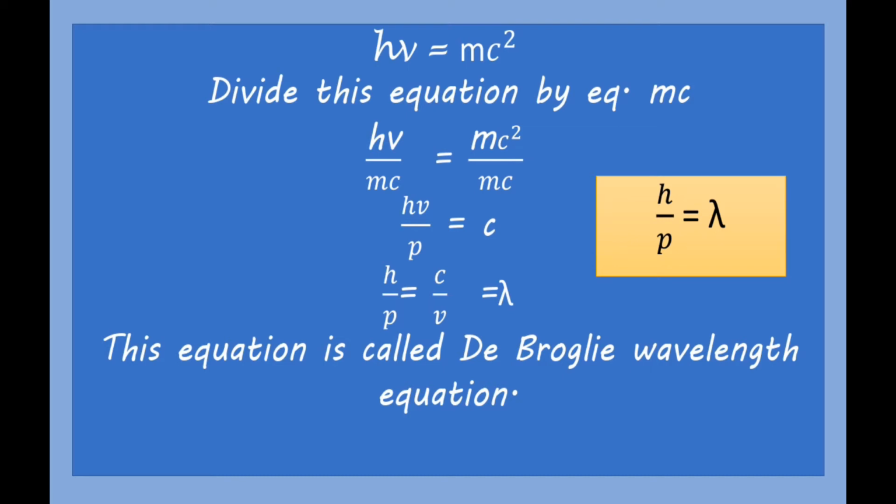Okay, so did everyone understand? So here you remember, this is a very important equation, h upon p and h upon mv is equal to lambda, which is called the de Broglie wavelength equation.